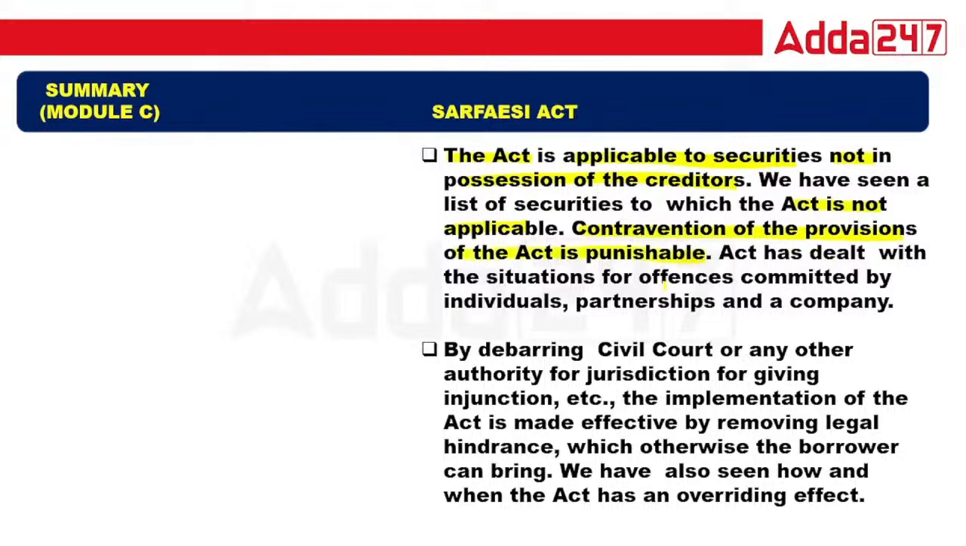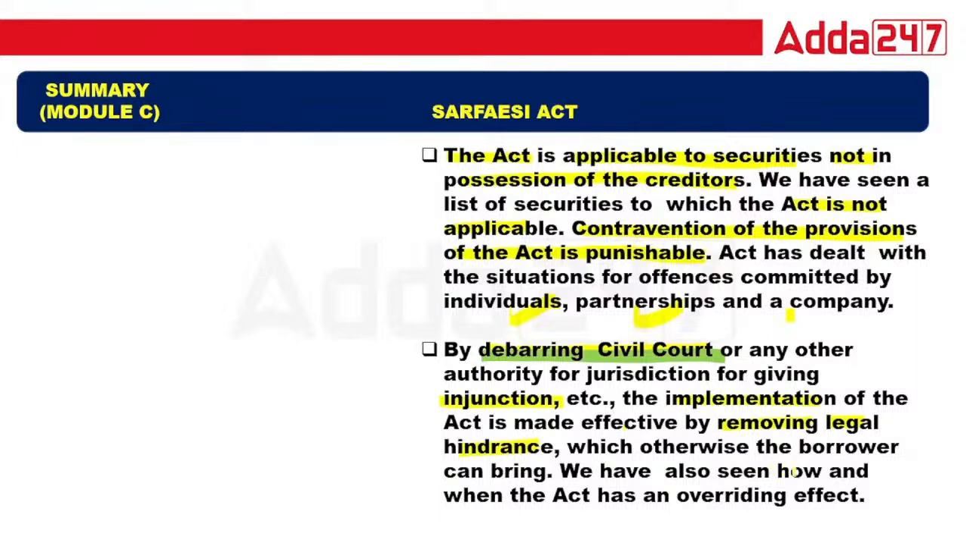The Act has dealt with the stipulation for offenses committed by an individual, partnership or company. If they do a wrongful act, that is a punishable act. Okay. By debarring the civil court, debarring means that the civil court has no authority. So by debarring the civil court or any other authority from jurisdiction for giving injunction, the implementation of the Act is made effective by removing the legal hindrance. Otherwise, the borrower can bring.